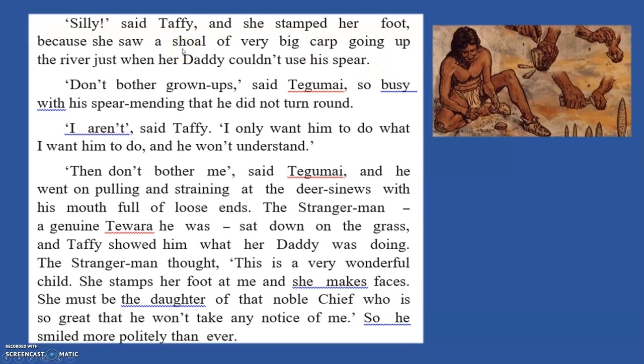Now, Tefi and her father had come for fish hunting, okay, and here she sees a shoal of very big fish. You're talking about the fish. A shoal means a group. It's a collective noun, okay, a group of fish just going by the river, and her father could not hunt it. Why? Because his spear was broken.